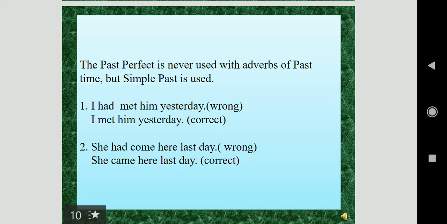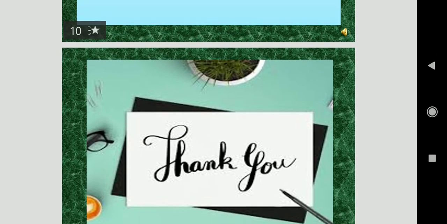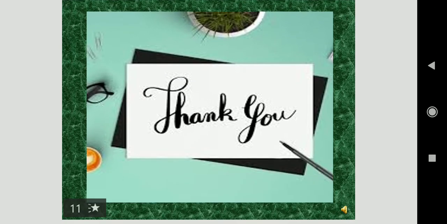She came here last day. So have you noticed the difference, where we will use past perfect and where we will not use past perfect. Thank you, students. I think you must have understood the difference between past and past perfect.